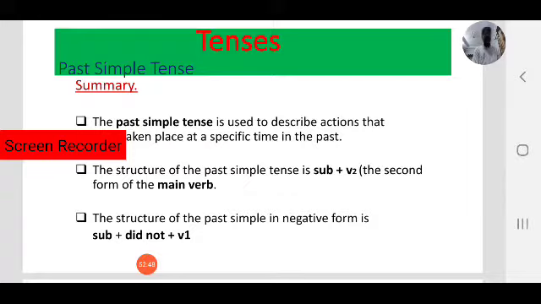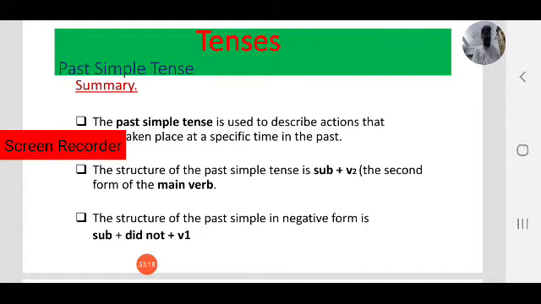We have also seen a contrast between past simple tense and present perfect tense. Both are past actions, but we saw where we have to use past simple and where we have to use present perfect tense. While using past simple tense, we always have to mention time expressions.